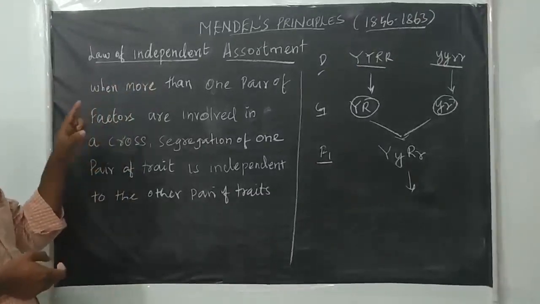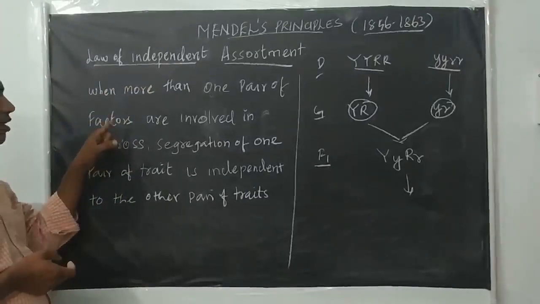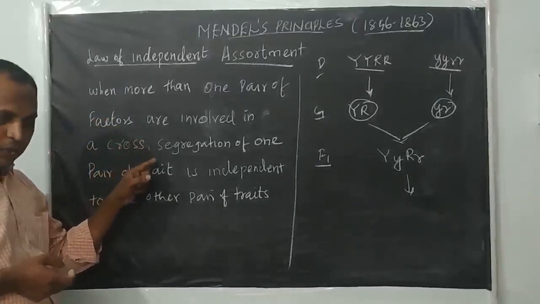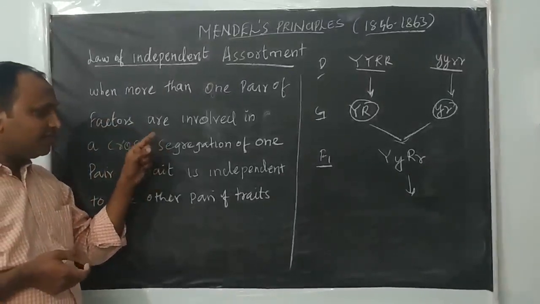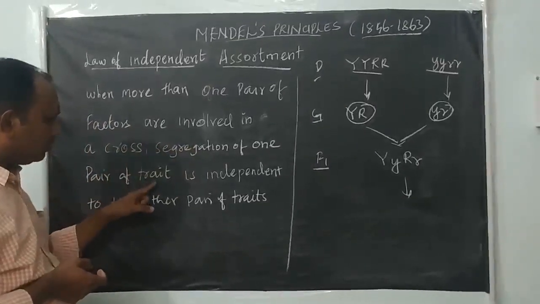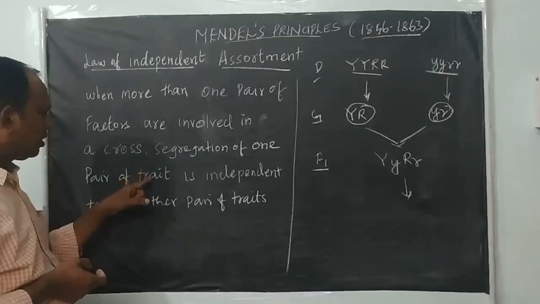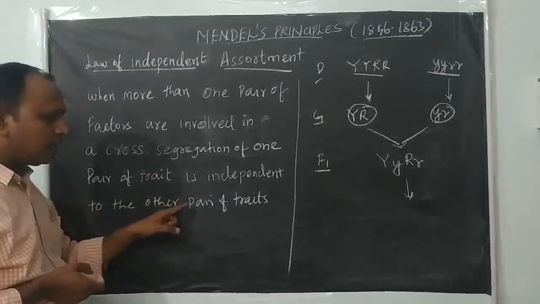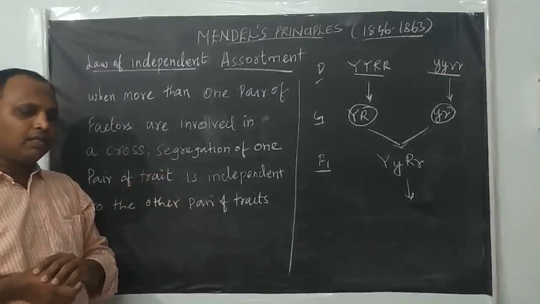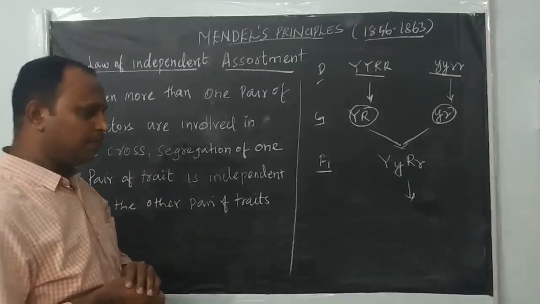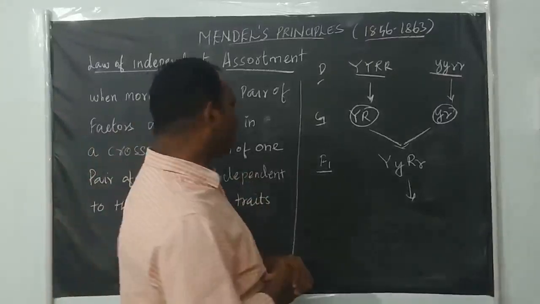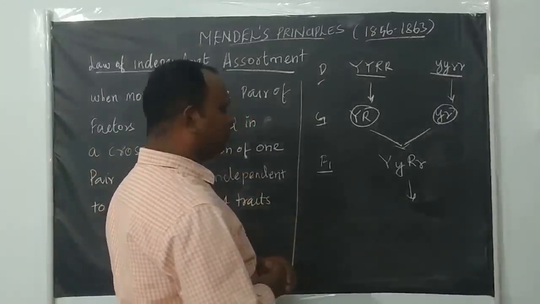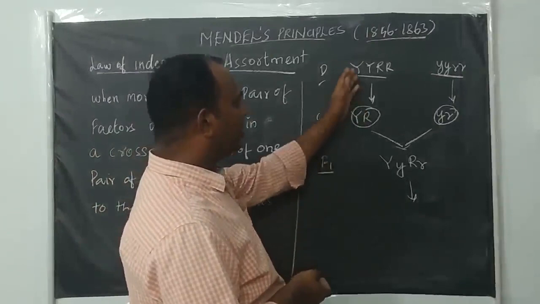So when more than one pair of factors are involved in a cross, during gametic formation, the segregation of one pair of traits, or one pair of characters, is independent of the other pair of traits. That is given in Mendel's law of independent assortment. Let us see what exactly the law of independent assortment is. Okay, you see the dihybrid cross.